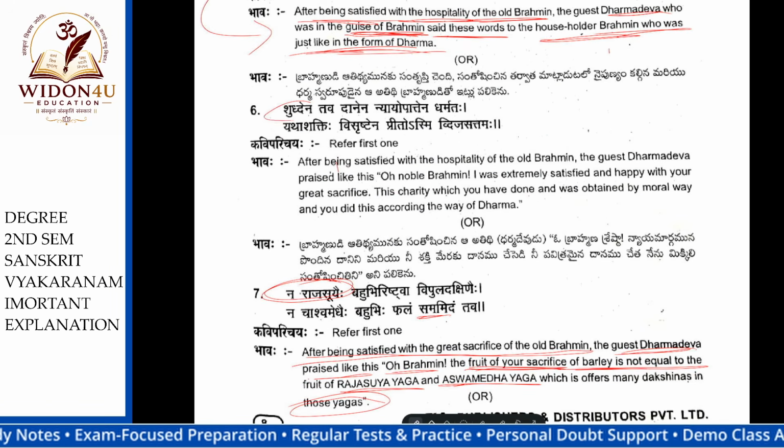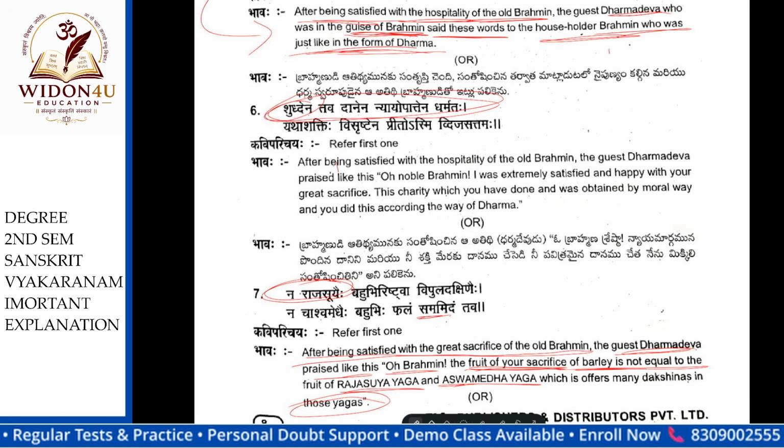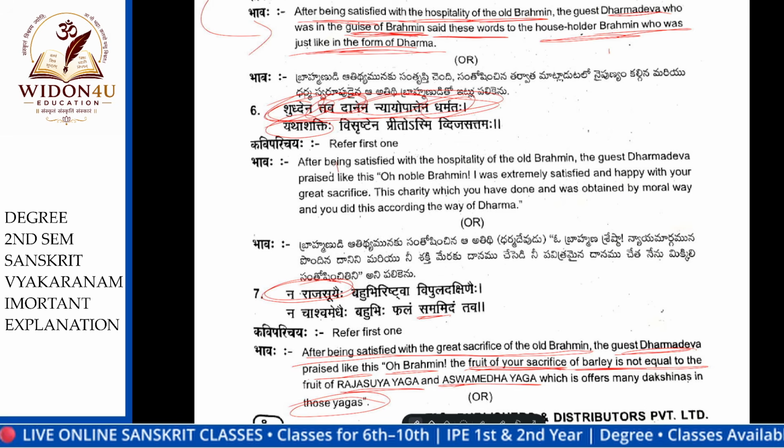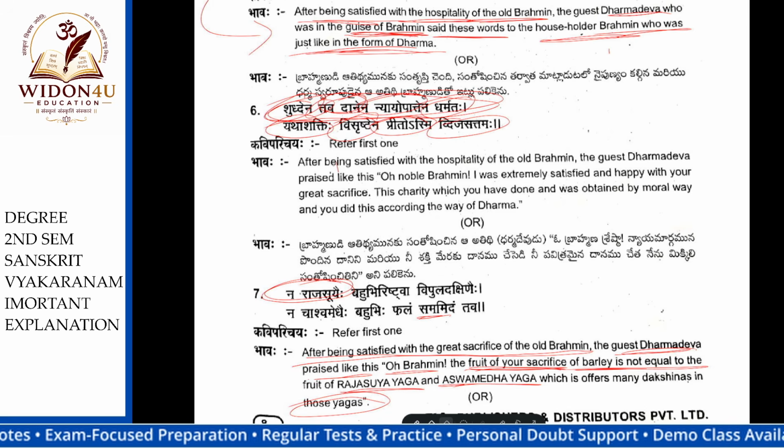Sixth one: Shuddhena Tavadanena, your offering, Nyayopetena, that is, honestly you did your offering, Dharmataha, very truthful, Yata Shakti, whatever you had in your home you offered me, Visrishtena Pritosmi, I am very satisfied, Dijasattama, O Brahmana, saying like this.